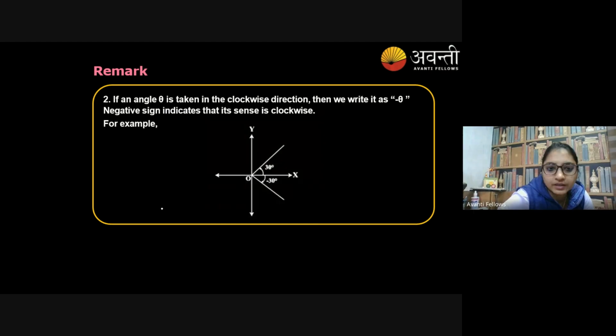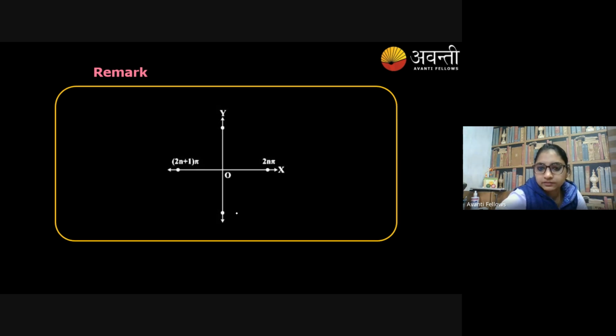Correct. So already we saw that if the angle is taken anti-clockwise, then the angle is positive. If the angle is taken clockwise, then the angle is going to be negative. Right?